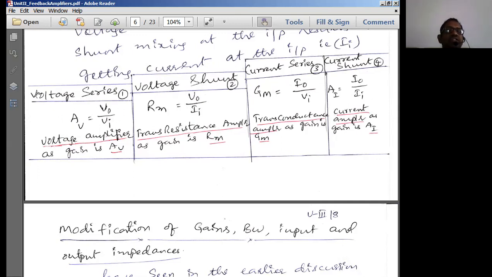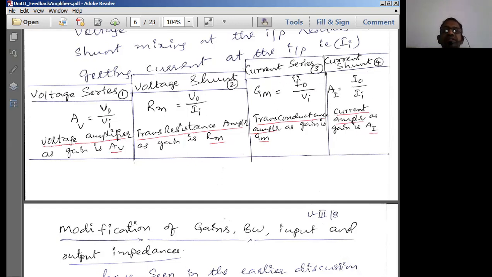In the case of voltage series, a voltage amplifier is normally formed by this configuration or topology, where the gain we can write as AV. This capital A is nothing but the expression for gain. Suffix V resembles the voltage gain.